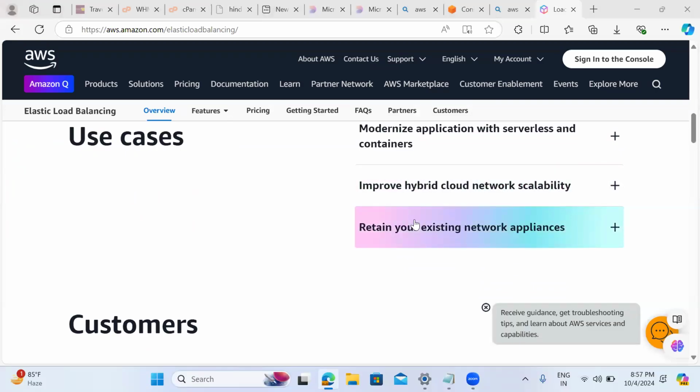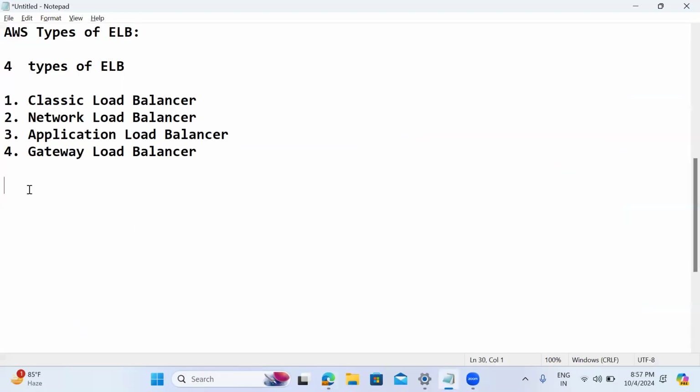As of now, try to understand the backend targets. The backend targets are healthy EC2 instances, or we can use IP addresses instead of instances. The third one, we can use Lambda for serverless applications, or ECS, which is a container service, or Kubernetes also. These workloads can also be targets.